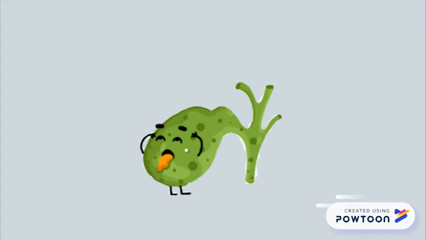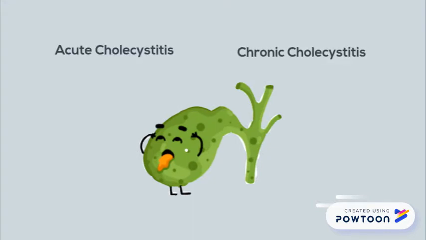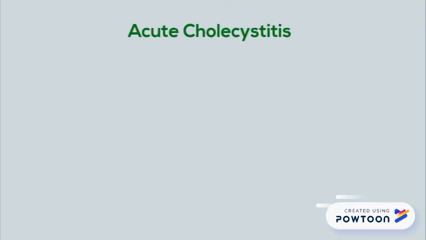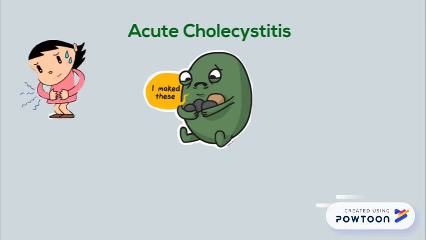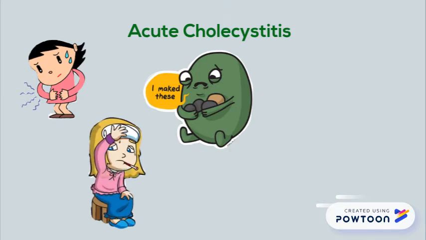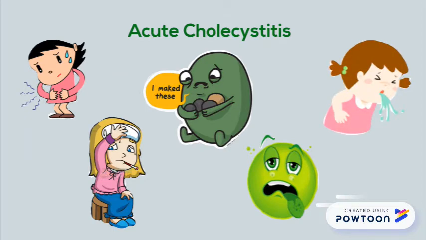Cholecystitis can either present itself as acute cholecystitis or chronic cholecystitis. Acute cholecystitis is generally caused by gallstones and may also be the result of tumors or other illnesses. It may present with pain in the upper right side or upper middle part of the abdomen. Acute cholecystitis can also cause fever, nausea, and vomiting.